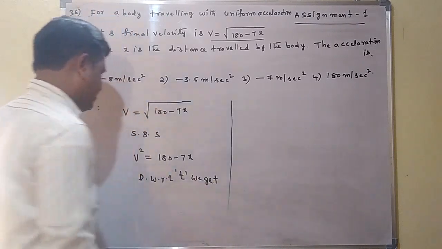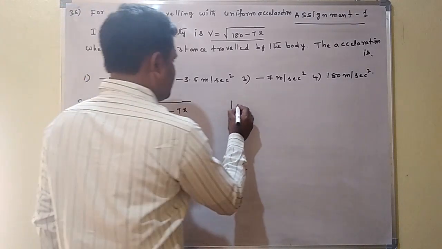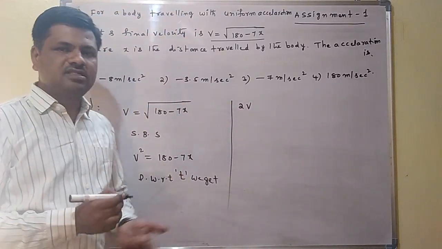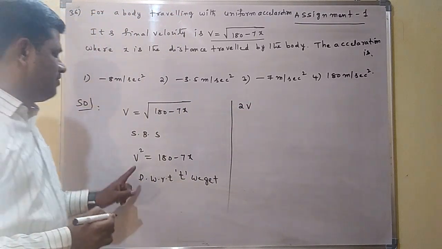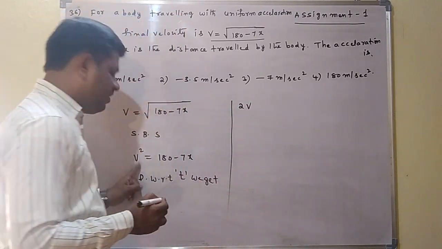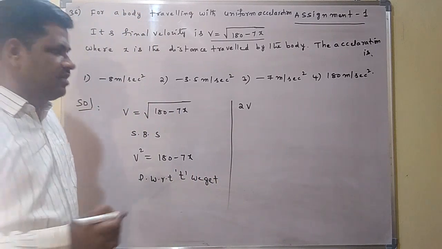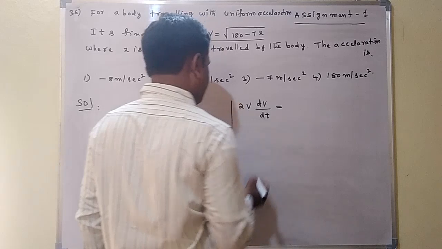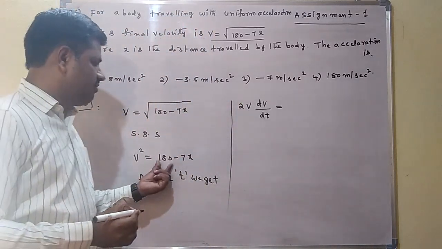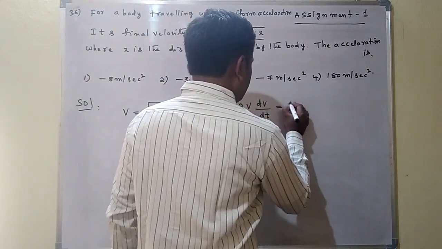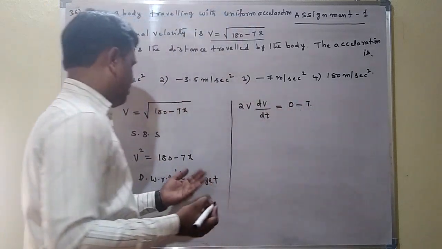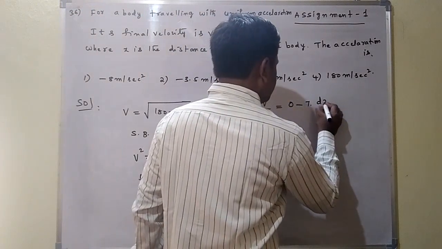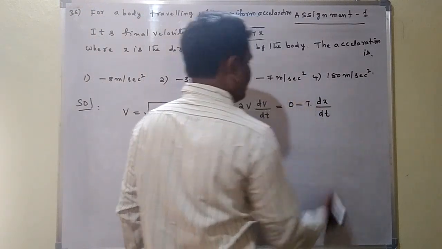Now v square differentiation is 2v. This is in the form of x to the power of n. The differentiation of x to the power of n is n into x to the power of n minus 1. So v square differentiation is 2v, and we again differentiate v with respect to t, so we get dv by dt. Here 180 is constant, and constant differentiation is 0. Minus 7 is also constant, right? Outside, the remaining x differentiation can be written as dx by dt.